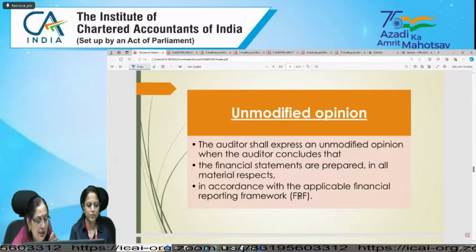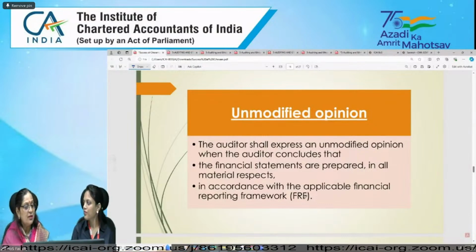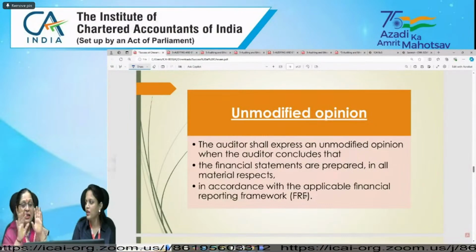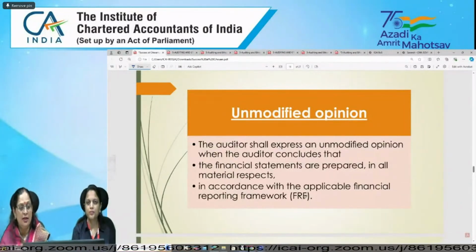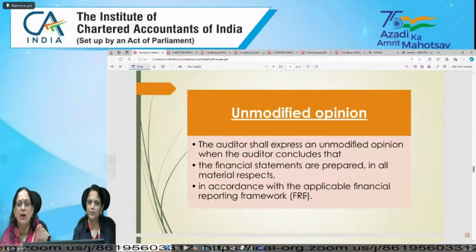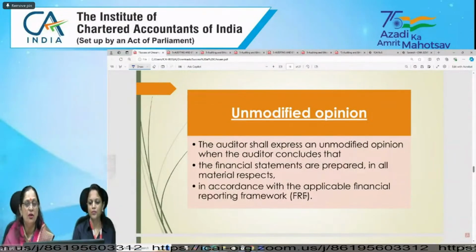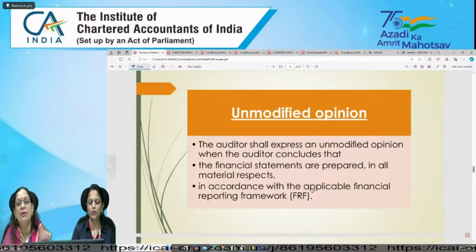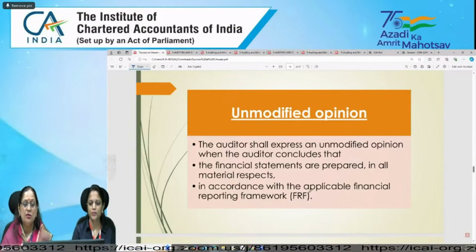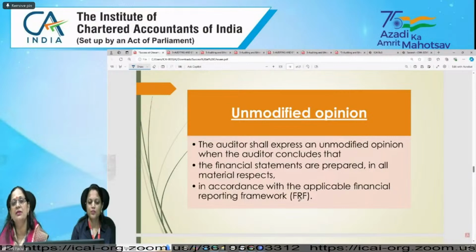You mean to say that the auditor shall express an unmodified opinion. So first he needs to conclude that yes, the financial statements which he is auditing are prepared in all material respect. Means whatever is the requirement as per the applicable financial reporting framework, maybe Ind AS or AS, or as per other reporting framework, maybe Companies Act or any law and regulation. So these are in accordance with the applicable financial reporting framework, and the financial statements are prepared in accordance with the material respect. Yes. Right.